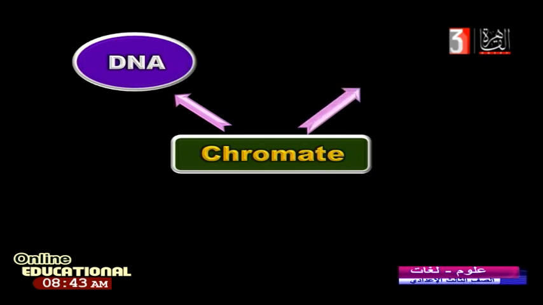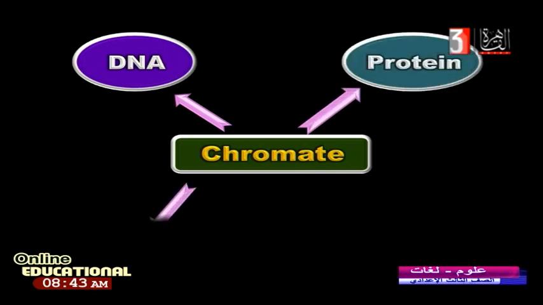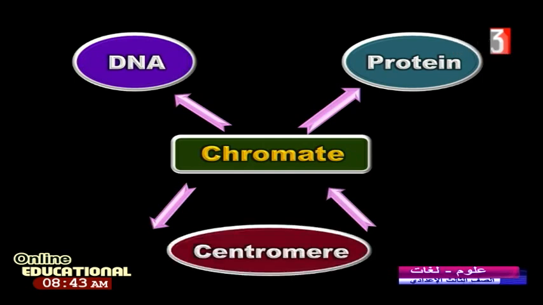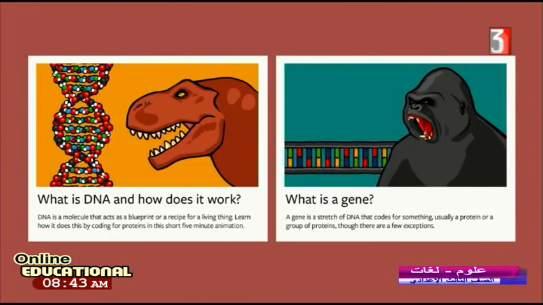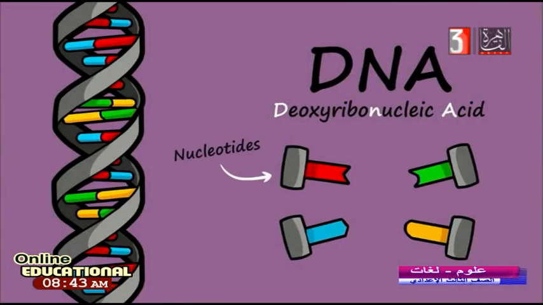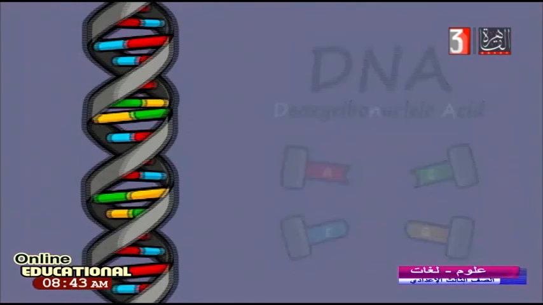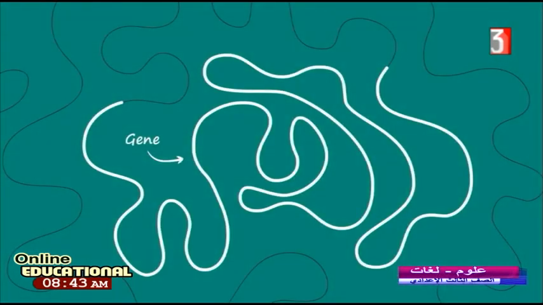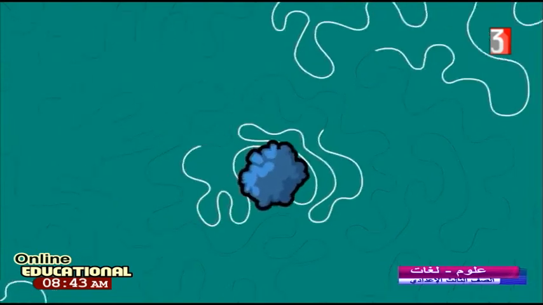DNA. Yes. Also, we have protein. What else? We have an important thing. Go back. All of this is connected by the centromere. We have here different animals, old, ancient, and new ones. All of them are connected by chromosomes, beginning with chromosomes, which contain DNA. DNA here has genes. A gene is the location of the inherited characteristics of these living organisms.